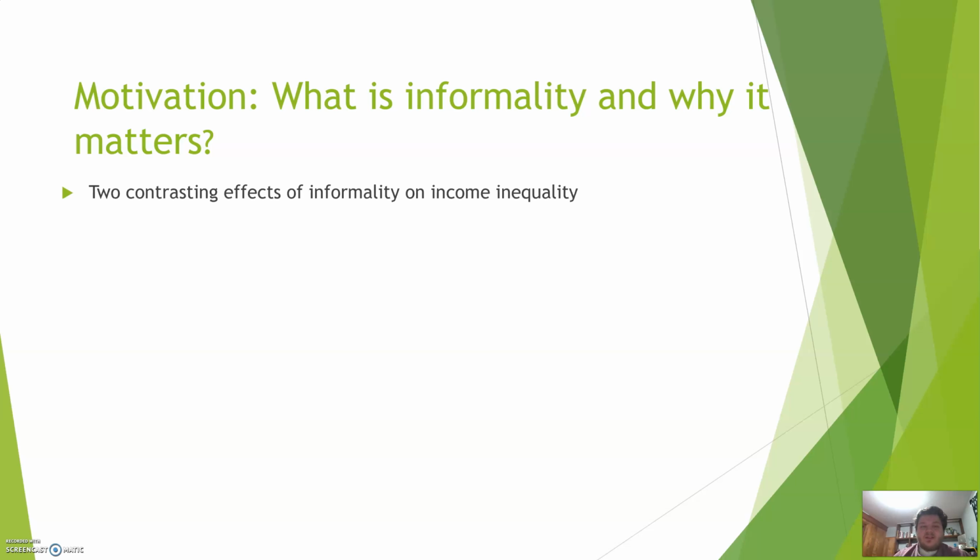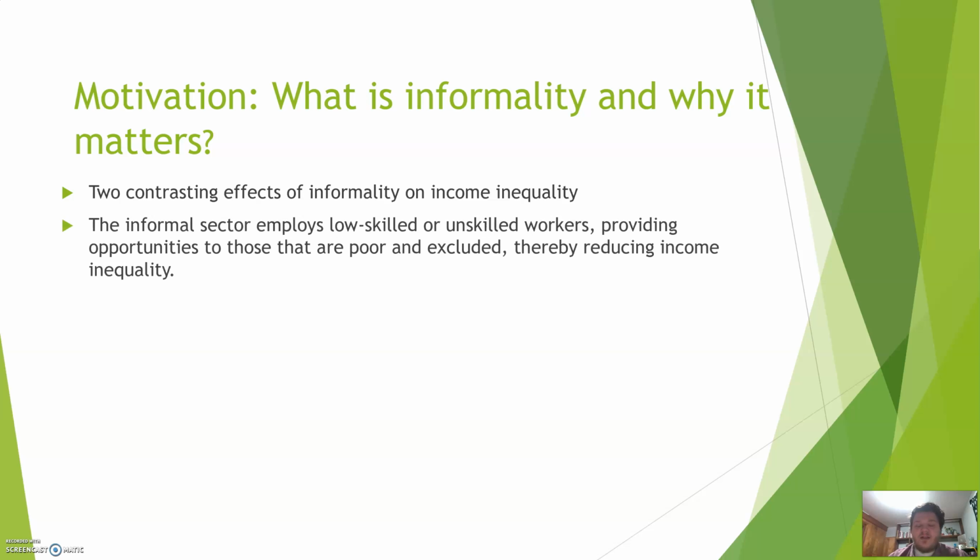So what is informality and why does it matter? There are two contrasting effects of informality on income inequality. The first effect is that the informal sector employs low-skilled or unskilled workers, which provides a kind of last resort opportunity. If these people didn't have work in the informal sector, they would just be unemployed. So this allows these people who want to work and have the ability to work to do so, which helps to reduce income inequality, because if they weren't working, they'd have zero income. So higher informality leads to lower income inequality due to this effect.